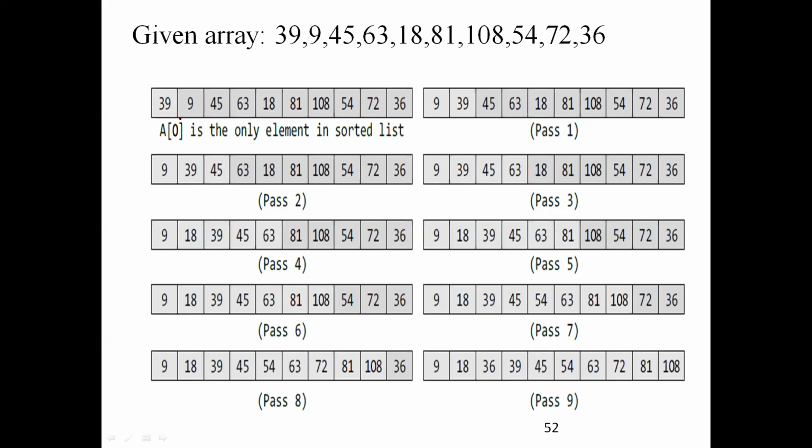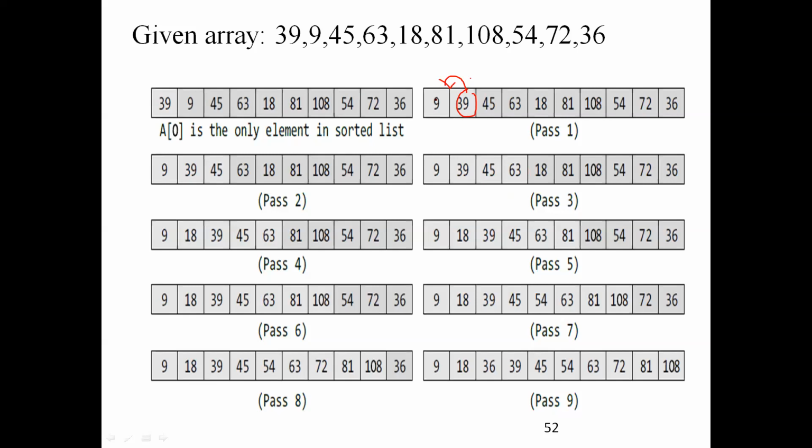Then what I'm going to do, I will take A of 1. A of 1 is nothing but 39. 39 is compared with 9. If it is lesser, I will leave it as it is. This is the simplest algorithm. Insertion sort is the simplest algorithm among sorting techniques. Just what I am doing, A of 1 is compared with A of 0. If it is lesser, as it is.